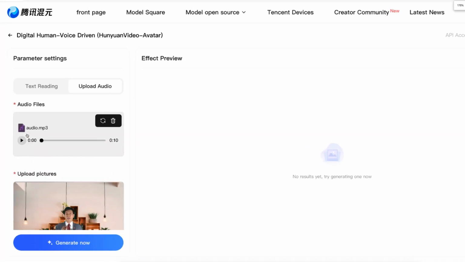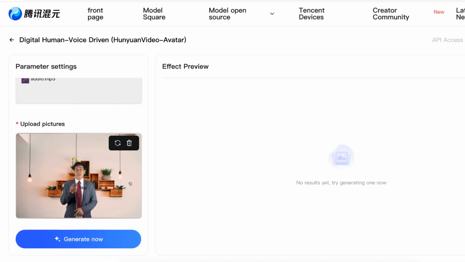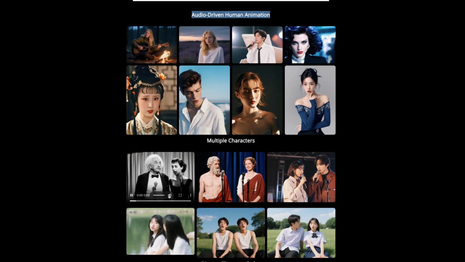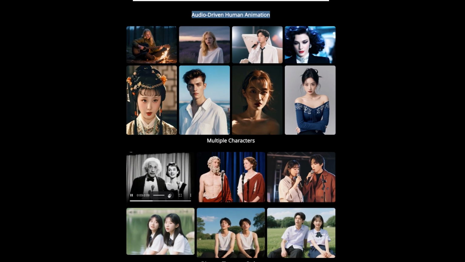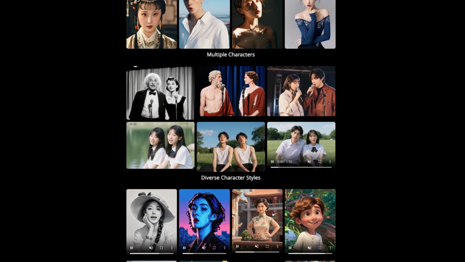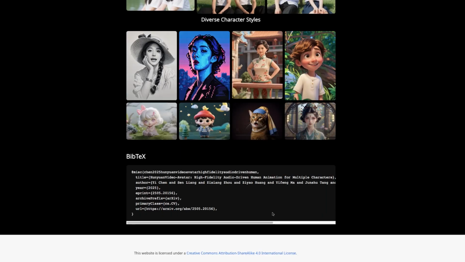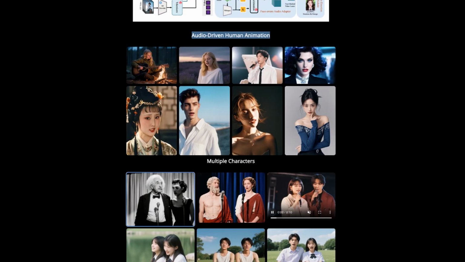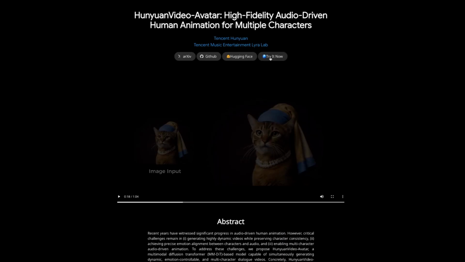Tencent's answer to hyper-realistic digital humans. No green screens, no motion capture, just one photo and your voice. What makes Hunyuan special? Unlike early lip-sync tools, Hunyuan doesn't just move mouths. It reconstructs muscle physics. Watch how it maps 48 facial action units, micro-movements in your cheeks, brows, and lips, synced to vocal cadence.